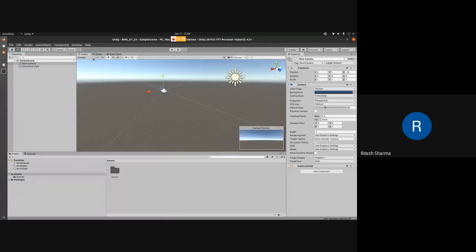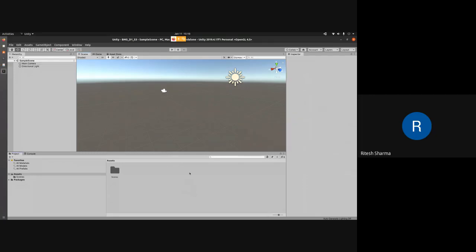When you start in the VR, for example, I clicked on main camera, it opened a camera preview here. What it means is that when you start the VR application, this is what you are going to see. Currently, there is no object here, so you are not seeing anything. But once we start putting in objects, you will start seeing those objects. So that's about main camera.